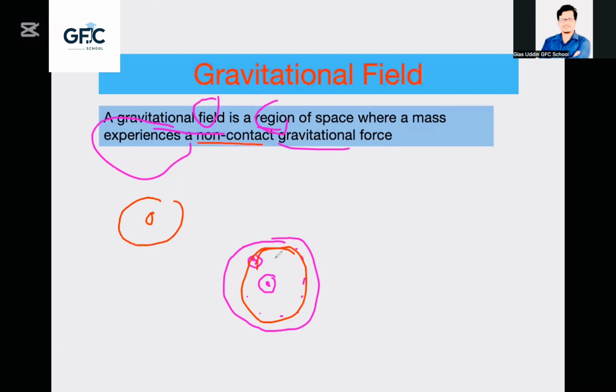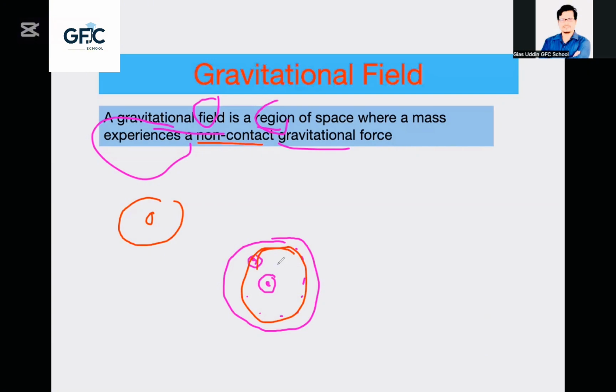Gravitational force is a non-contact force, electrical force is non-contact force, magnetic force is non-contact force. Non-contact means there is no need to touch. For feeling this force, there is no necessity to touch anything. From a distance, a body is attracted, suppose this satellite.